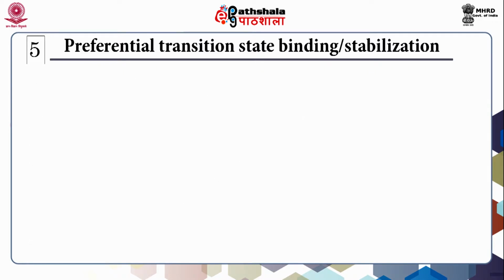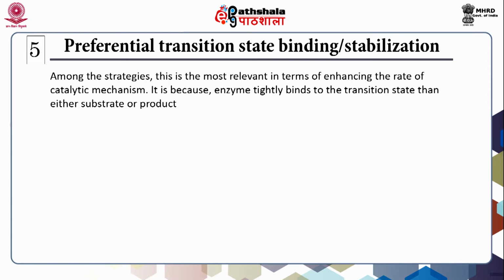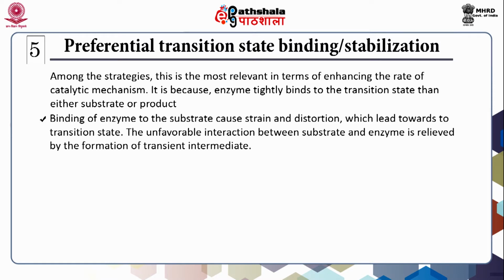Preferential transition state binding or stabilization. Among the strategies, this is the most relevant in terms of enhancing the rate of catalytic mechanism. It is because the enzyme binds more tightly to the transition state than to either substrate or product. Binding of the enzyme to the substrate causes strain and distortion, which leads towards the transition state. The unfavorable interaction between substrate and enzyme is relieved by the formation of a transient intermediate.